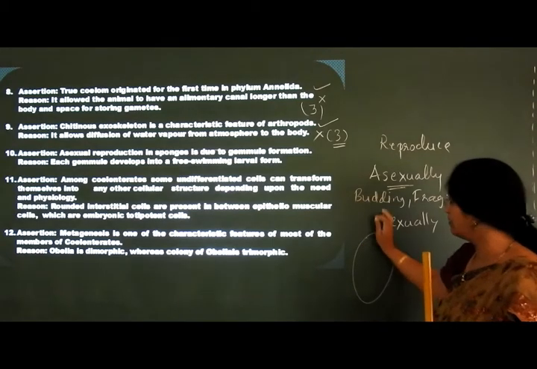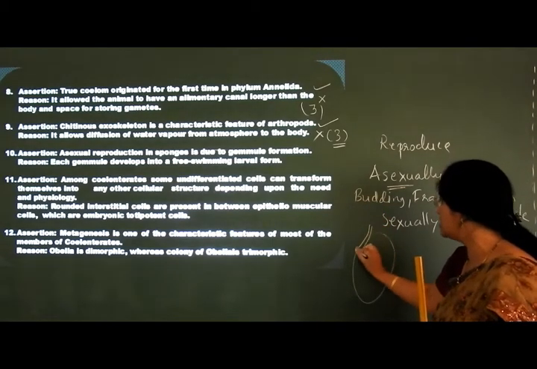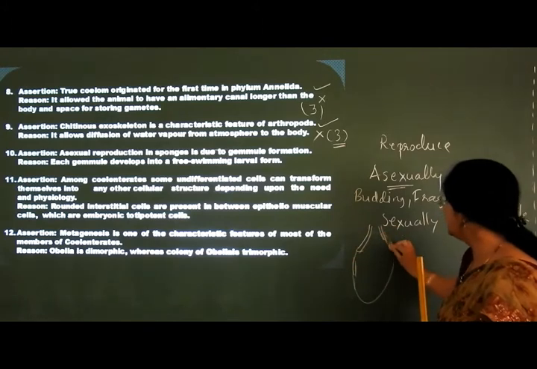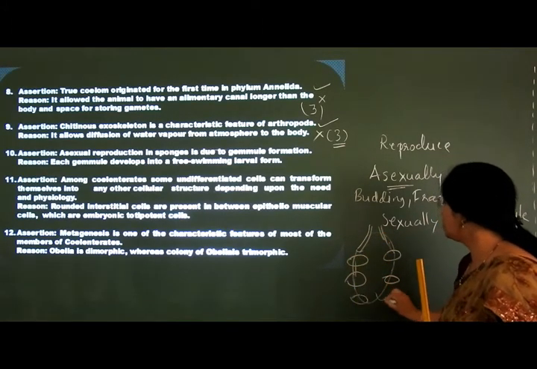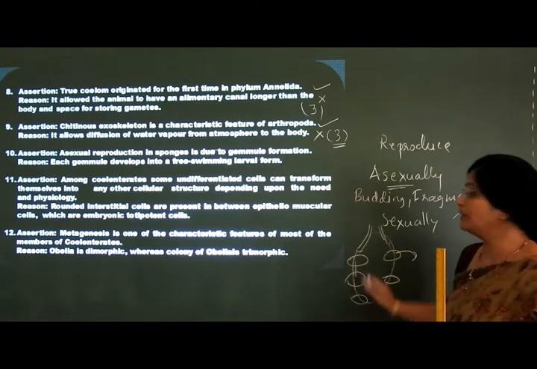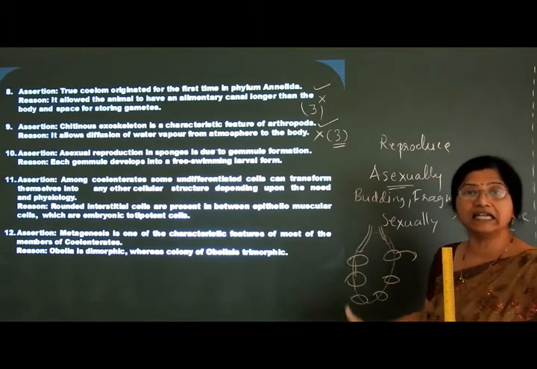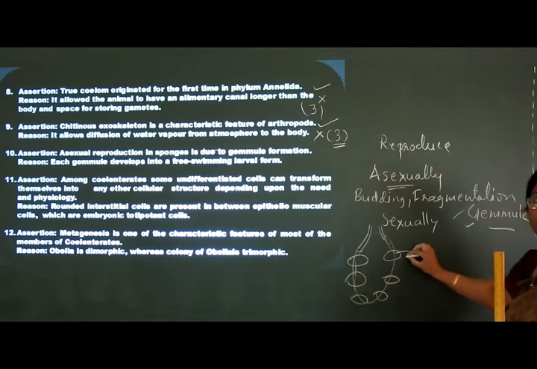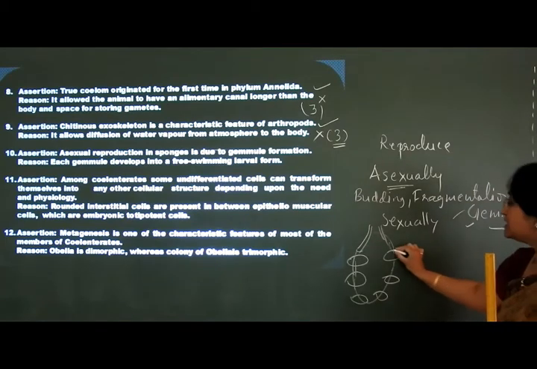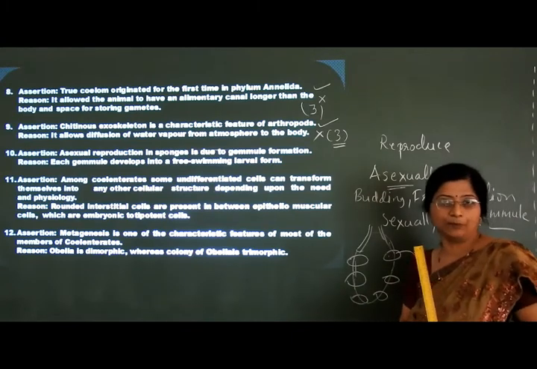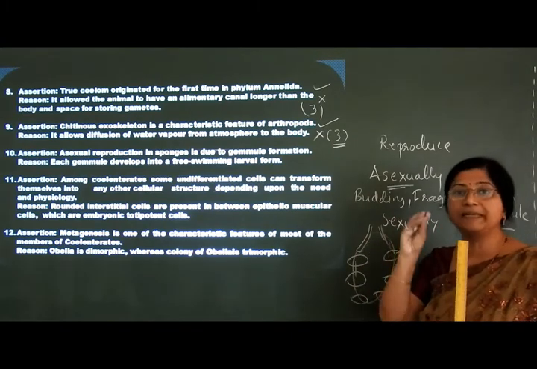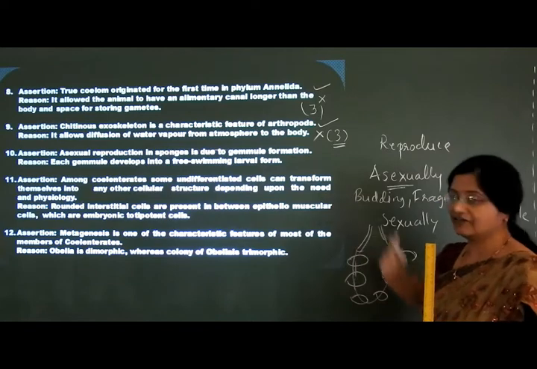Suppose we have taken a sectional view of this. Here internal buds will be forming. Each gemmule will complete, then the sponge will get disintegrated, but the gemmules will be thrown out. Each gemmule will form into a complete individual. That is very important. It will form into a complete individual, but not the larva.